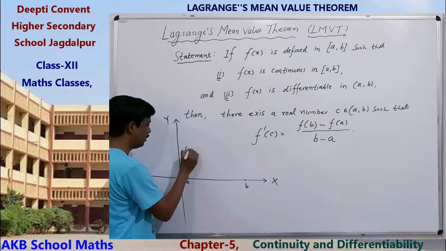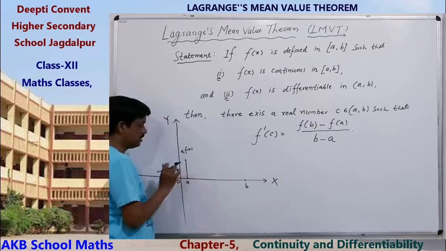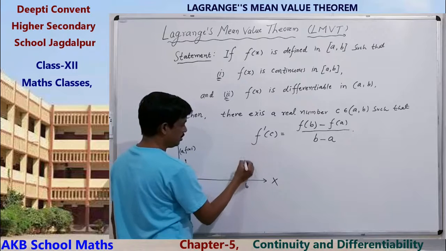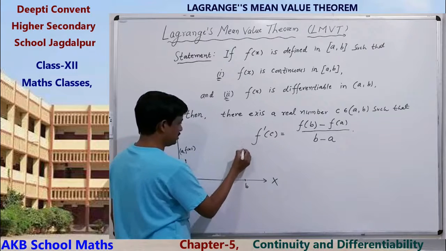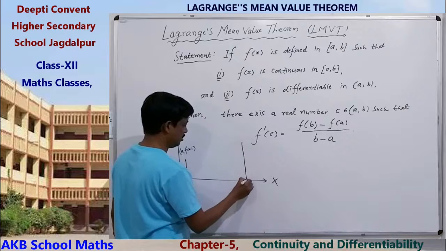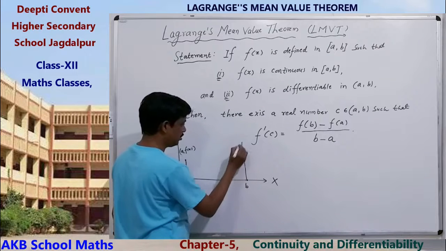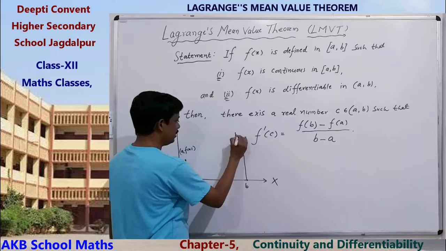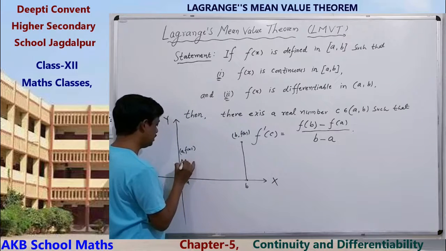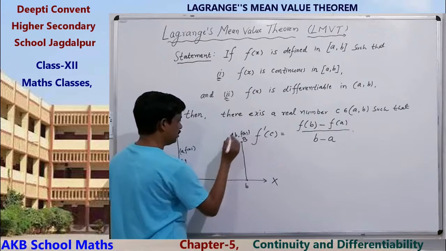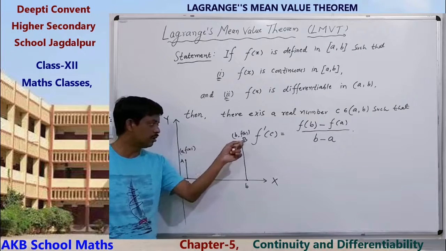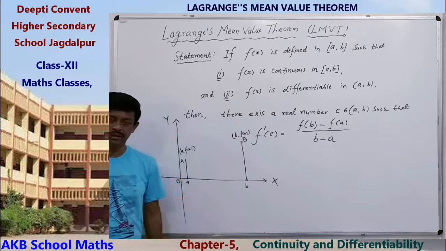This is f(a), this is a. So this is the point A, or f(b) is here or here or here, anywhere. Suppose this f(b) is not equal to this. Clear? So this is point A, this is point B. The coordinate of A is (a, f(a)), the coordinate of B is (b, f(b)). Clear?